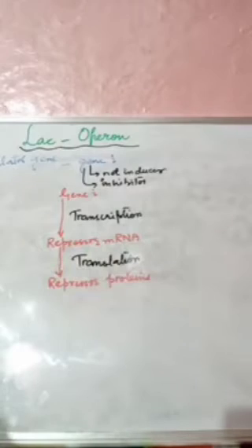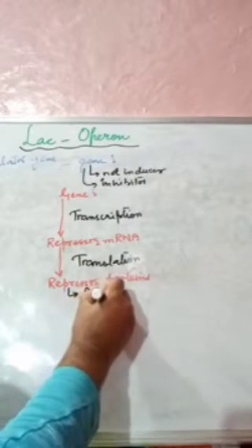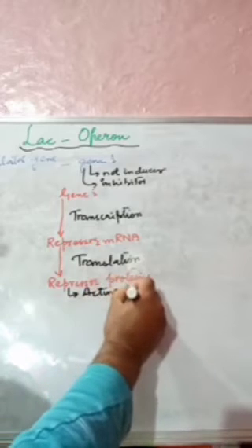Now this repressor protein is an active protein.